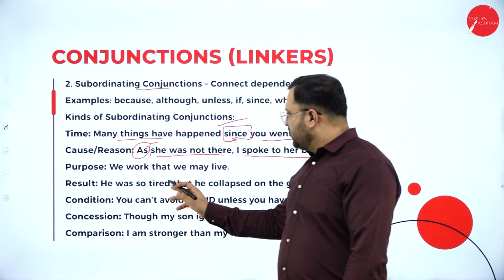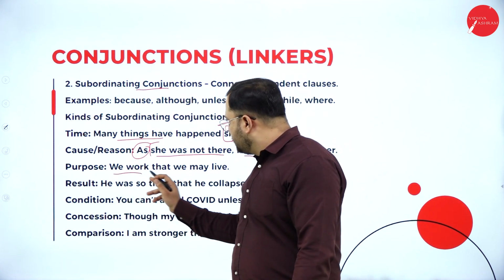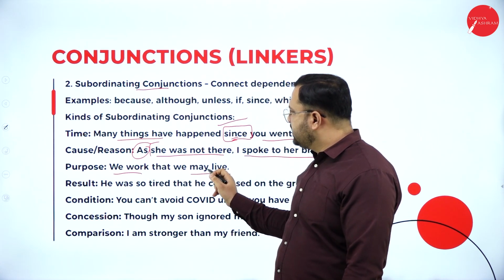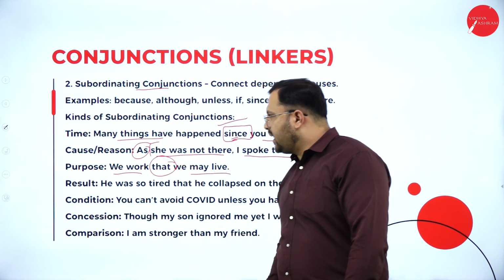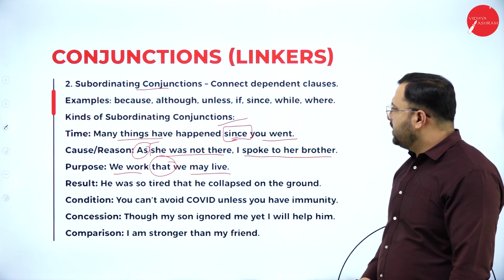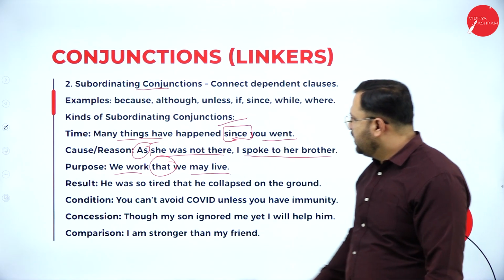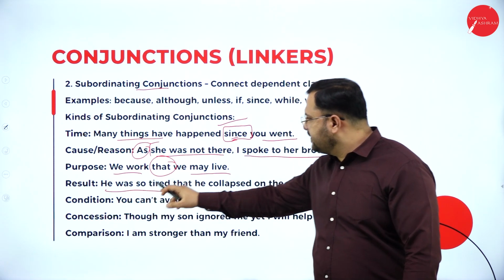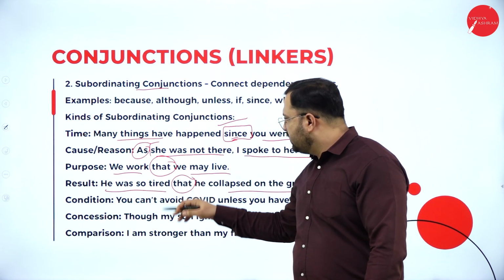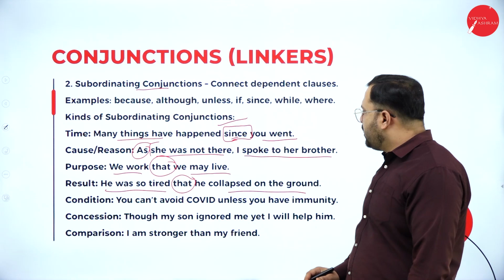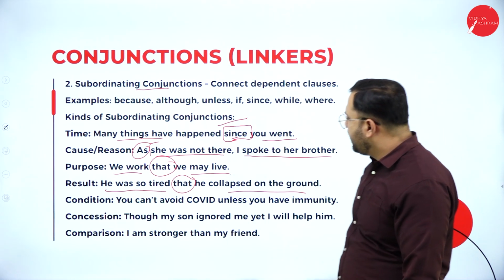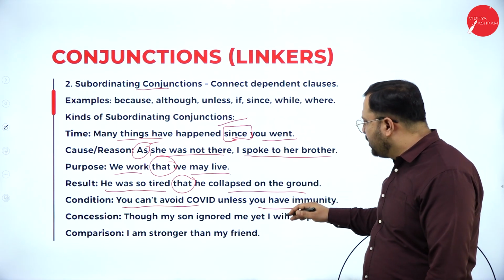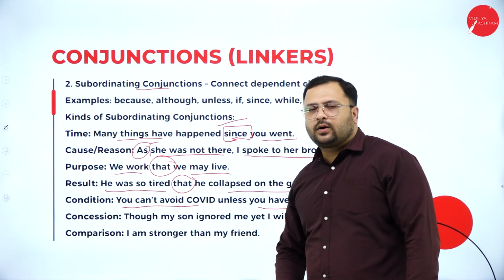Purpose. We work, we may live. Now, this is the main sentence and this is the subordinate sentence, and we connect these two with that. Result: he was so tired that he collapsed on the ground. He was so tired, he collapsed on the ground. Now, this gives rise to this, therefore it is connected with that. Condition: you can't avoid COVID unless you have immunity. You can't avoid COVID, you have immunity. So if you have immunity, then only you can avoid COVID.